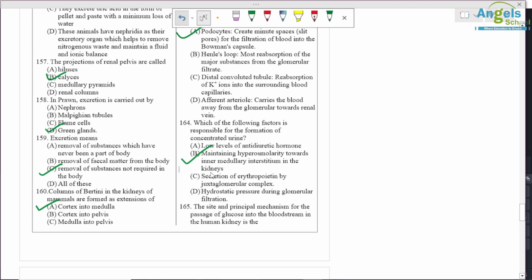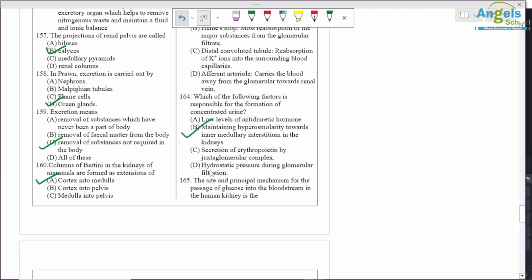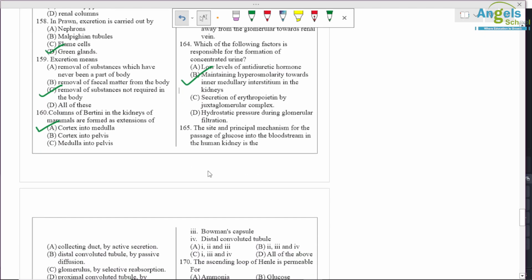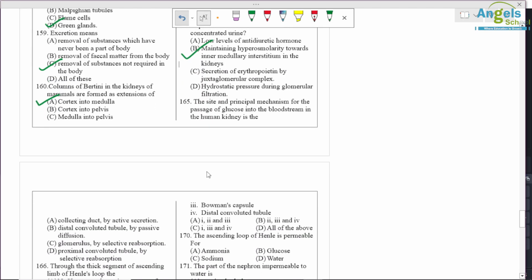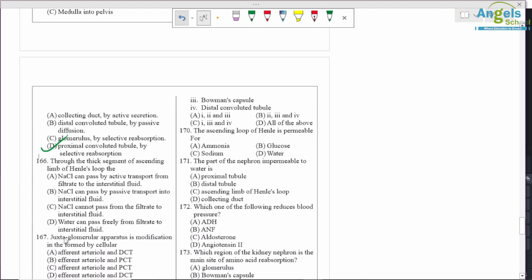Question number 165. The site and principal mechanism for passage of glucose into the blood stream. So it is by PCT and through active reabsorption. Okay, D option is correct. Question number 166.